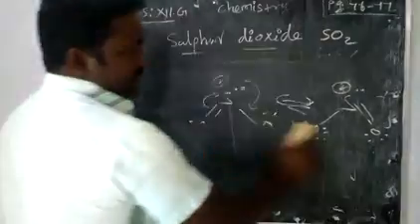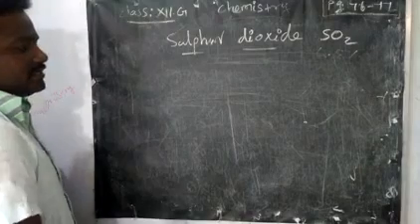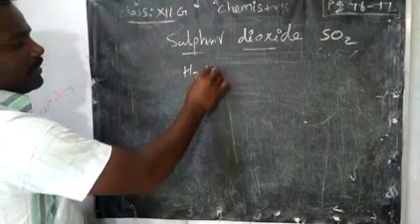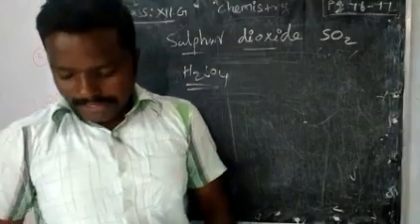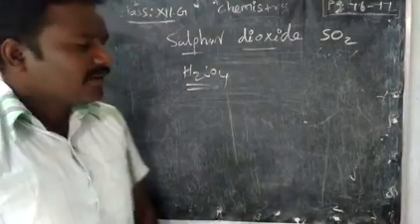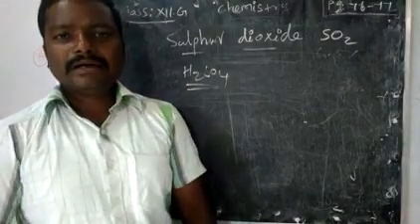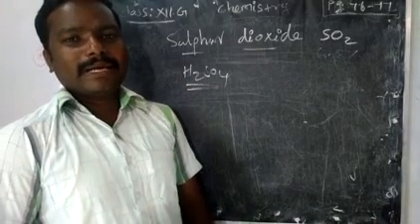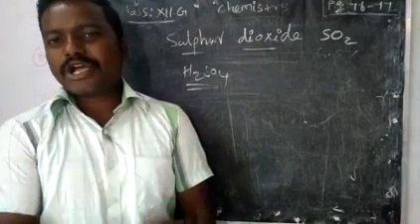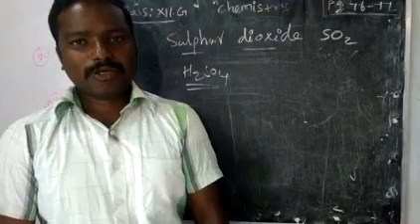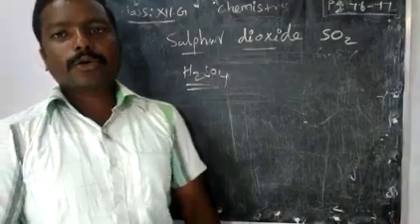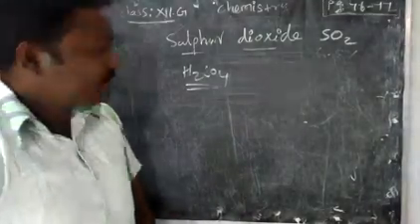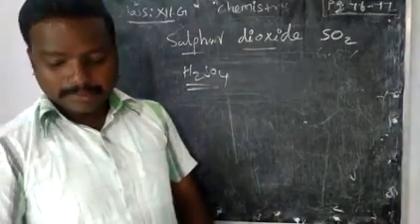Then sulfuric acid. How will you prepare sulfuric acid? What is the molecular formula for sulfuric acid? H2SO4. Yes. So sulfuric acid is mainly produced by two methods. One is the lead chamber process and one is the contact process. It is also called a cascade process. So here we are going to see the contact process. Actually, we already studied that contact process.